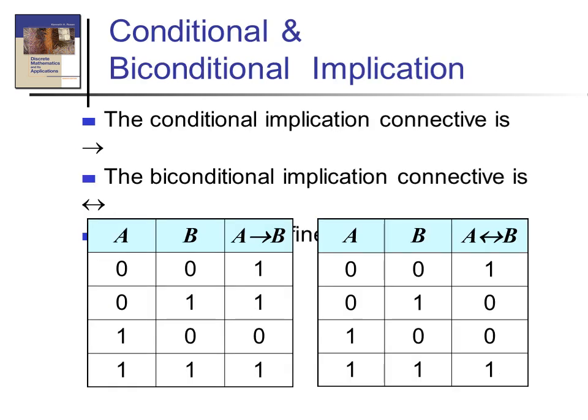Okay. Next one, conditional and biconditional. Implication, that is our conditional statement, we already studied in English grammar. Conditional means if-then.